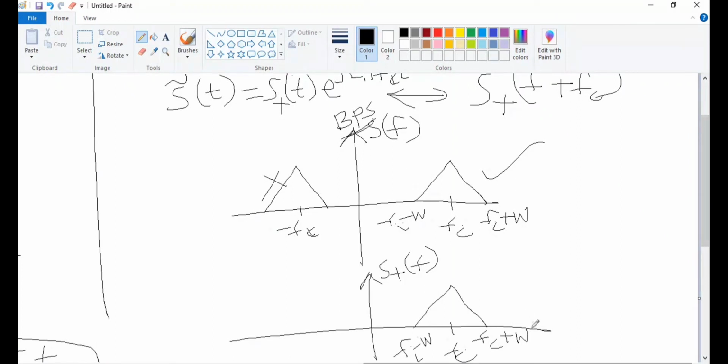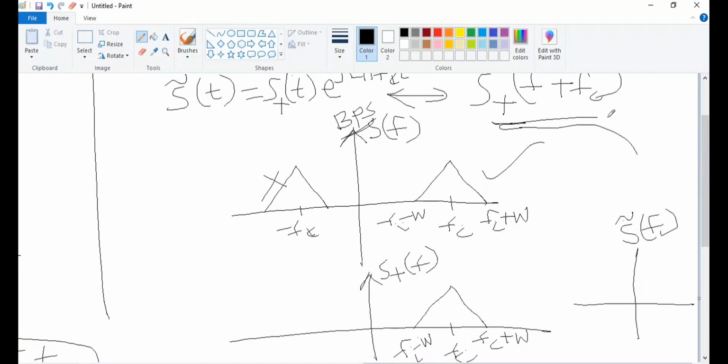Now I need to represent S tilde. Let me drag this a little. Here only I'll try to draw. Now I want S tilde of f. What is S tilde of f in the frequency domain?